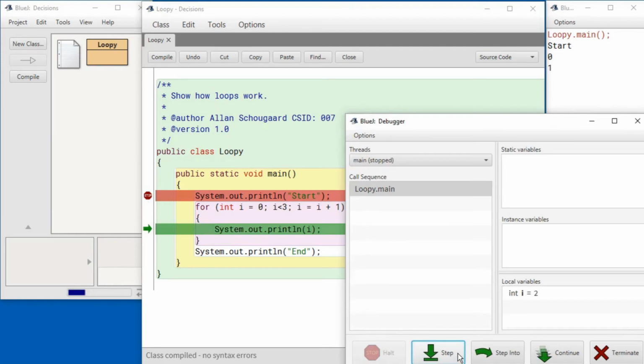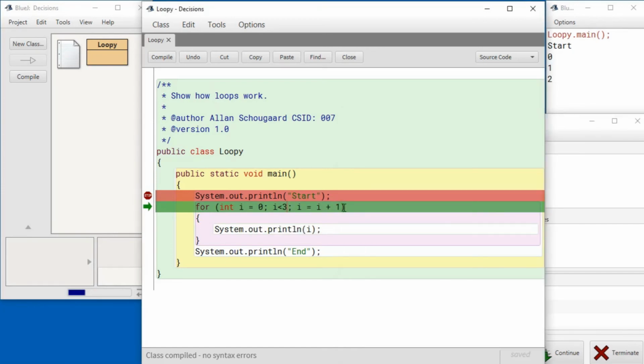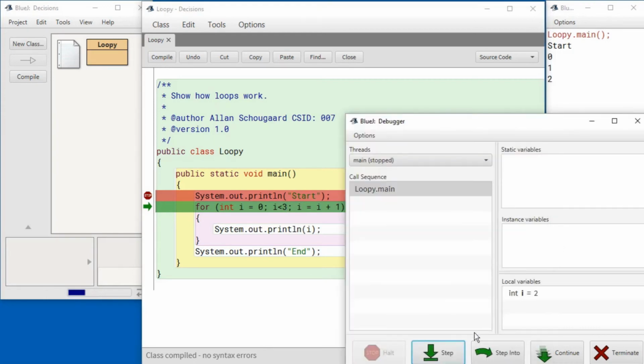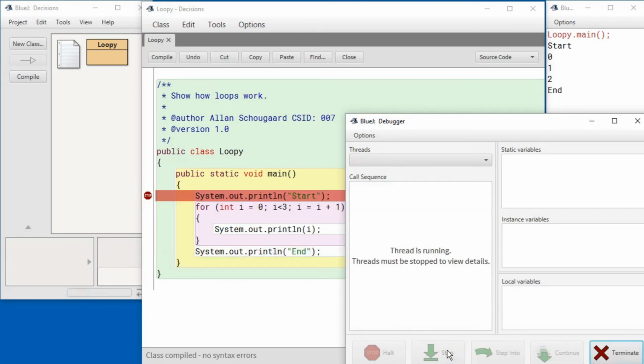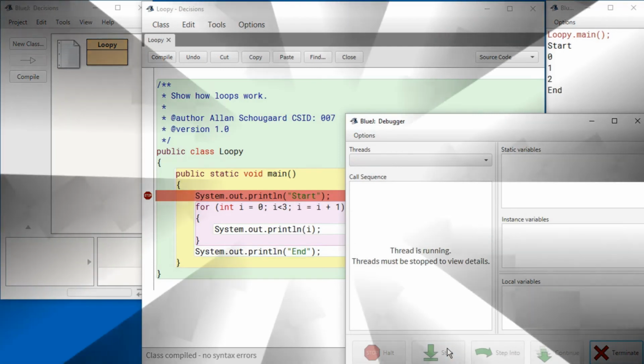So far so good. Now something's going to happen. This time I is going to be increased by 1 and then evaluate against this expression. And since that expression is no longer true, we're going to exit the for loop. And that is pretty much all there is to for loops.